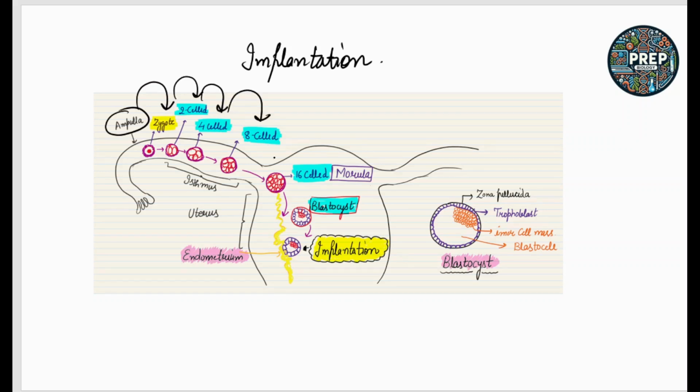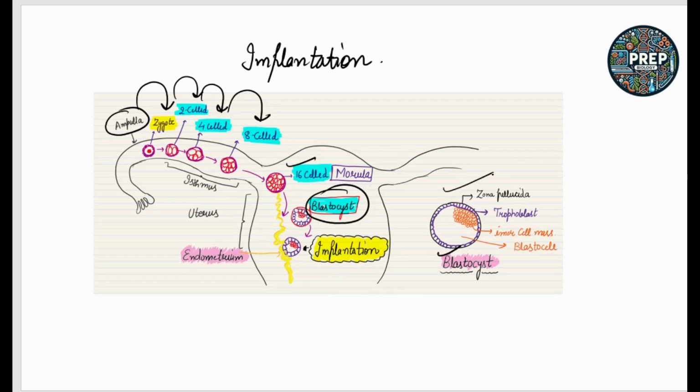Blastomeres are formed: 2-celled, 4-celled, 8-celled, then the morula, the 16-celled stage. At which stage does implantation occur? That stage is called the blastocyst. At this stage of embryo development, the embryo is implanted into the uterus of the female.